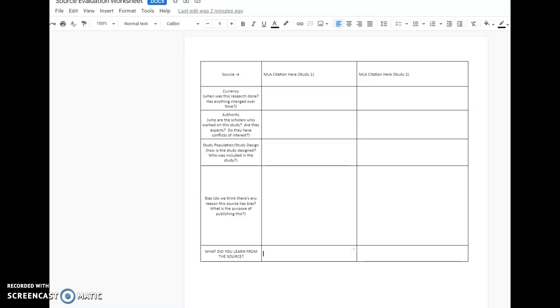My goal for this week is that you completely fill this grid out as a group. So everybody can contribute to it a little bit. We can add to it as well. If someone puts something in currency, and you think there's more to add there, go ahead and add more. This is a place for you to basically compile ideas about these different categories.